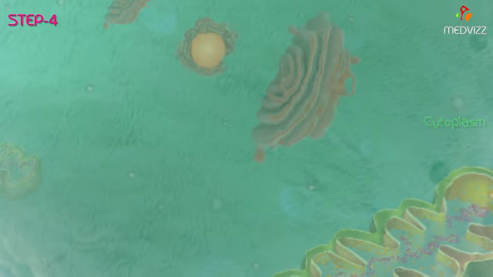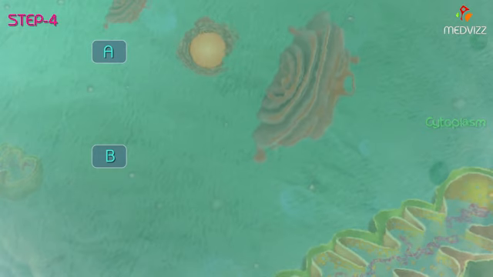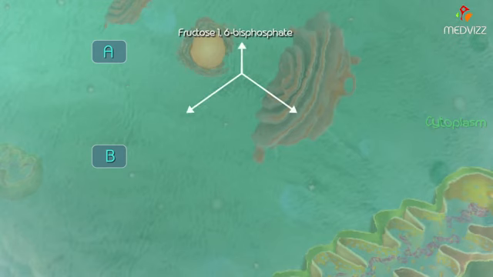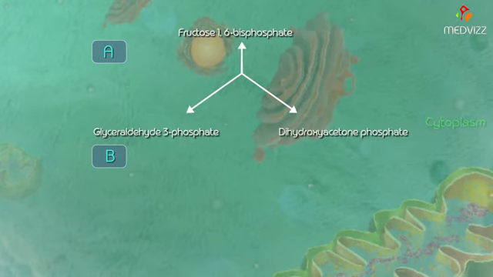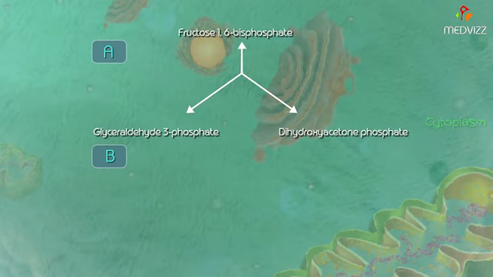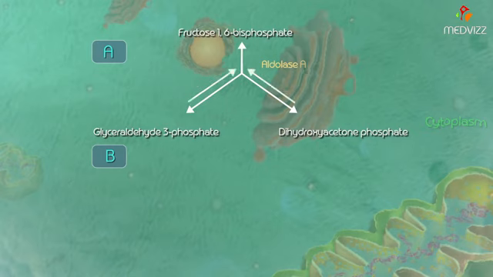Next is step 4. This step has two reactions, reaction A and reaction B. What is reaction A? Fructose 1,6-bisphosphate is cleaved into glyceraldehyde 3-phosphate and another molecule of dihydroxyacetone phosphate in the presence of the enzyme aldolase A, and this reaction is reversible.